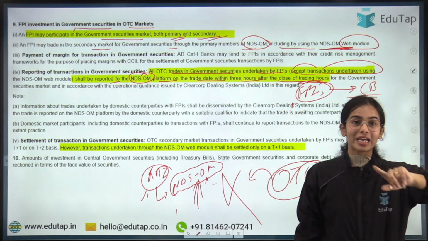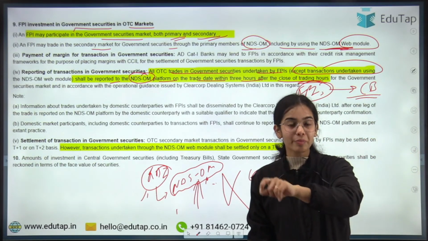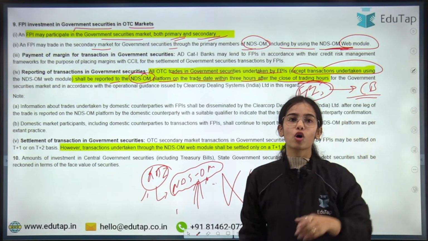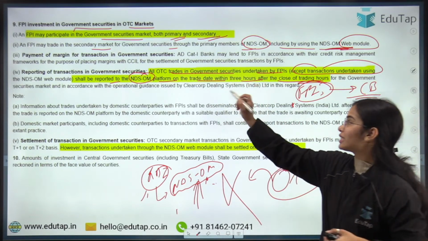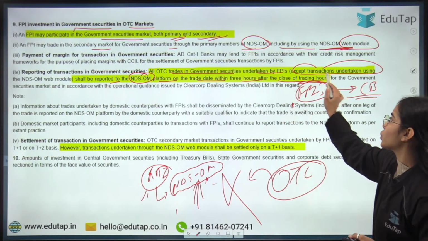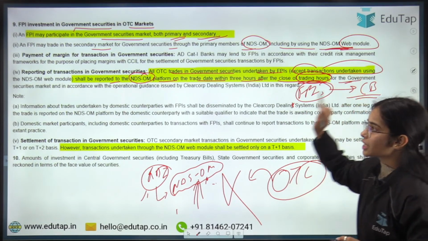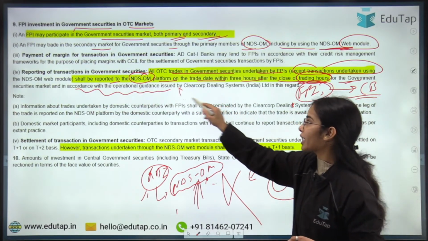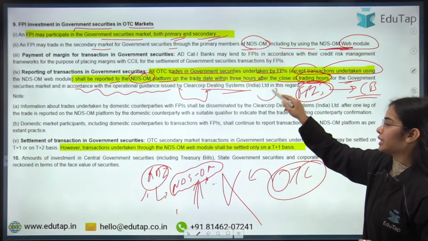So all the OTC trades, if they are not happening through the NDS-OM, it is the responsibility of the FPI and the custodian bank to inform the NDS-OM platform on the trade date within 3 hours after the closing of the trading hours for the government securities market, and in accordance with the operational guidance that is issued by Clearing Corporation of India Limited in this regard.